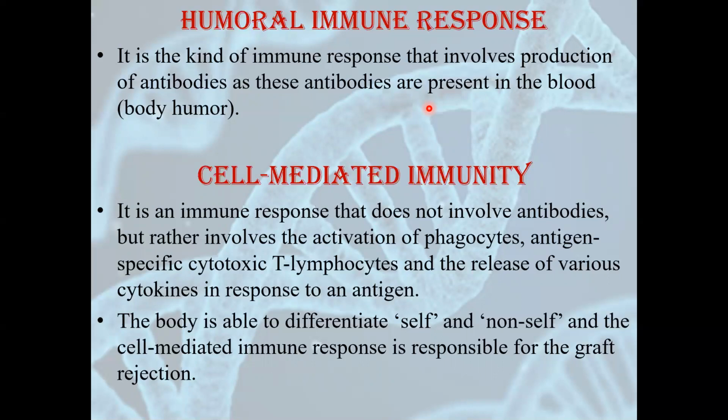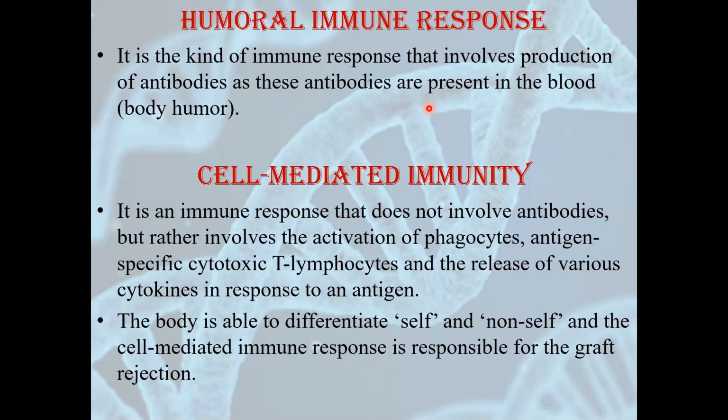Our body is able to differentiate self and non-self. Self means the antigens or anything that is present inside a body, produced by our body. That is self, and something that is coming from outside the body is non-self. So our body has this capability of differentiating between self and non-self. And this cell-mediated immune response is responsible for graft rejection.